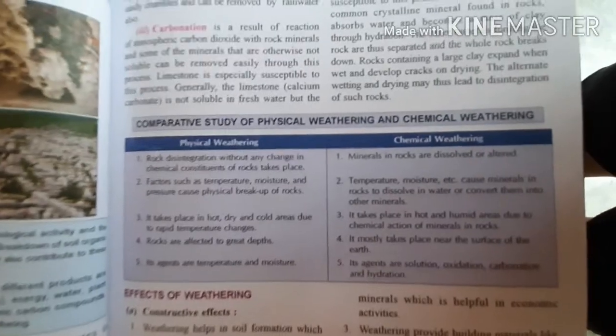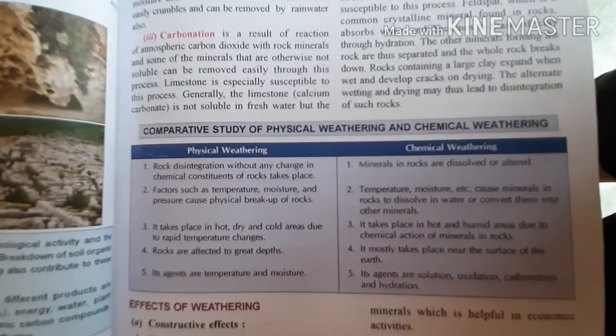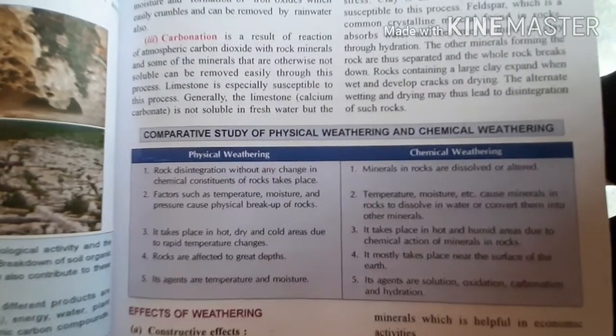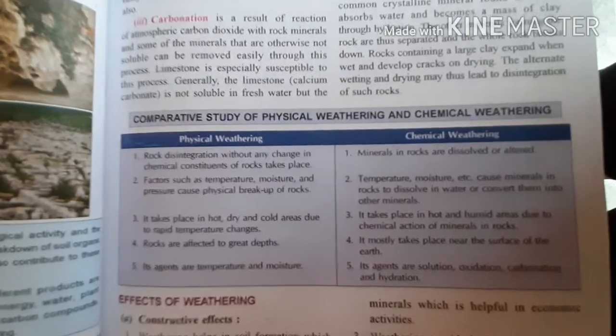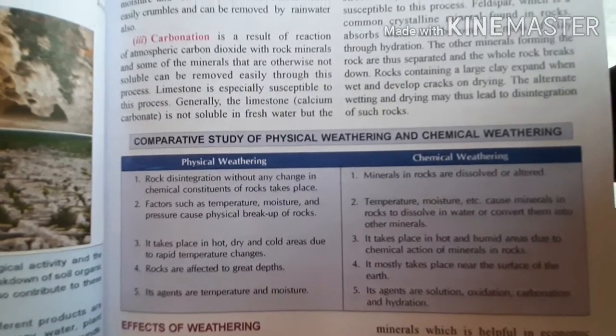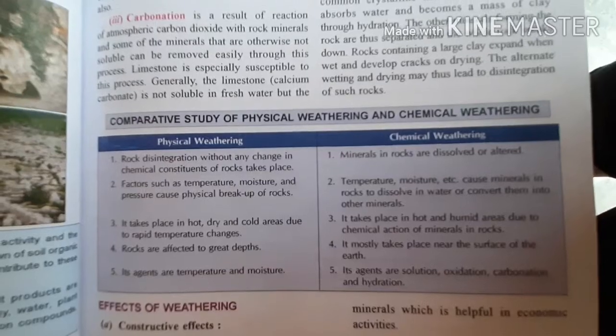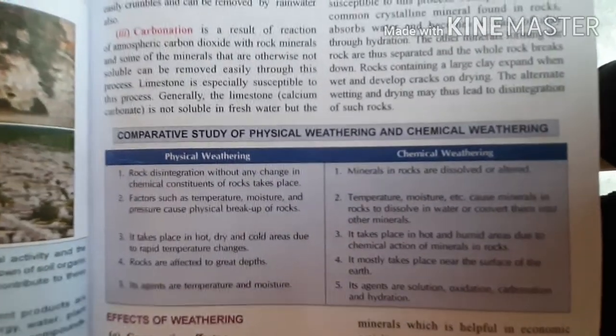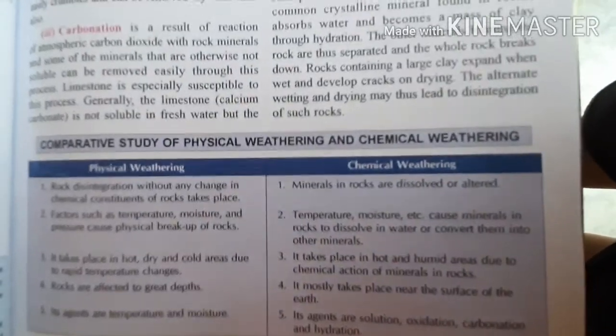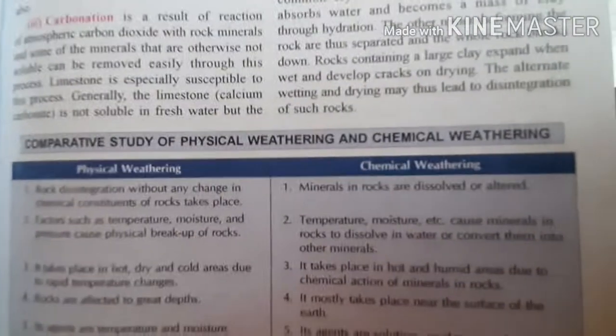It takes place in hot, dry and cold areas, because in hot, dry and cold areas there is a rapid change in temperatures. It means the temperatures do not always remain the same. They change frequently, and the rocks are affected to a great depth also.